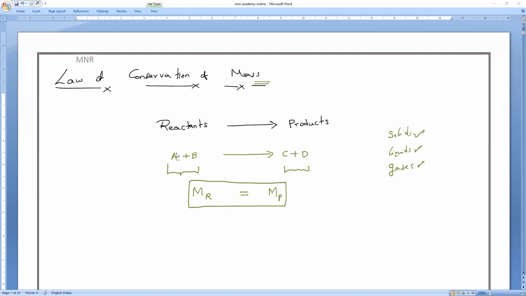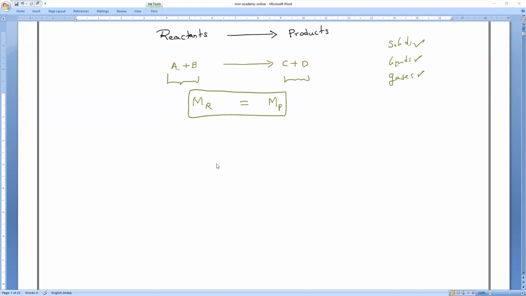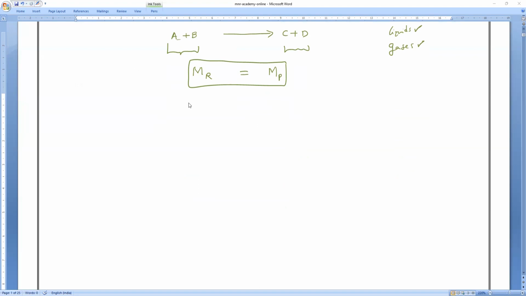As I said, finally we can say the total mass of reactants is equal to the total mass of products. Yesterday I gave you one example: carbon plus oxygen gives carbon dioxide. If I take 12 grams of carbon reacting with 32 grams of oxygen, we will get totally how much, guys? 44 grams of carbon dioxide.